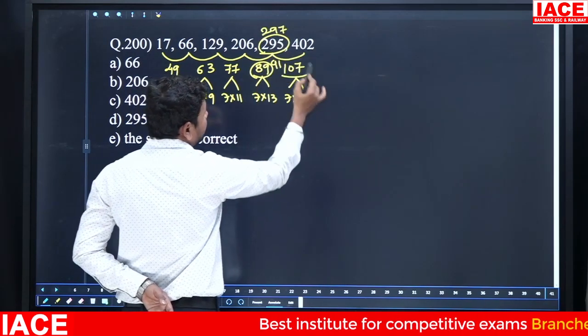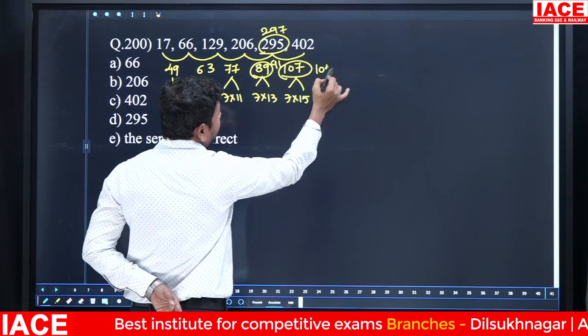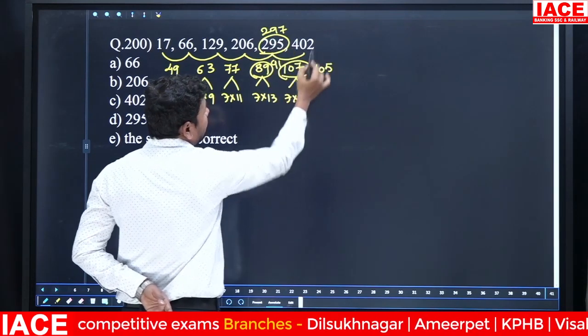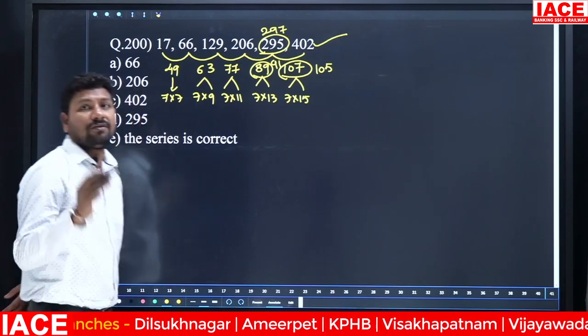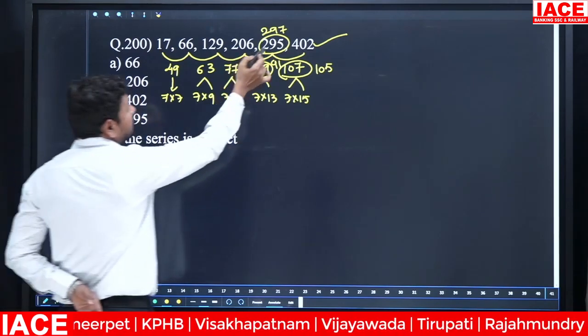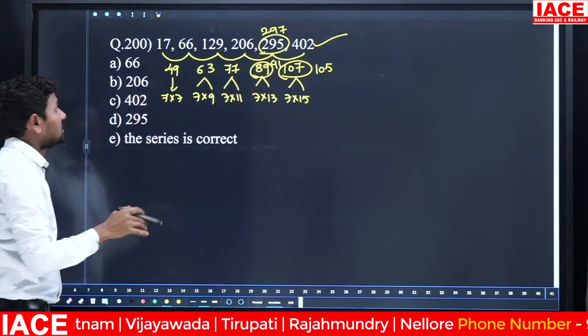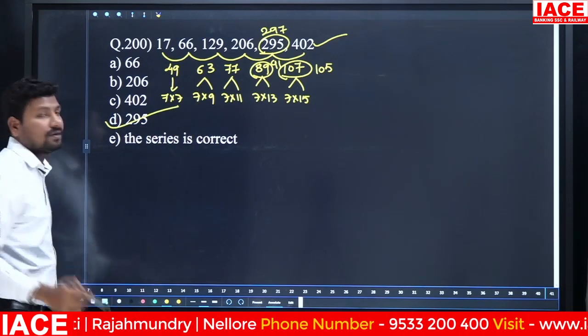Then 7 into 15 is 105. Observe that 297 plus 105 is exactly 402. That means the wrong number is 295, and the correct number is 297. The answer is Option D.